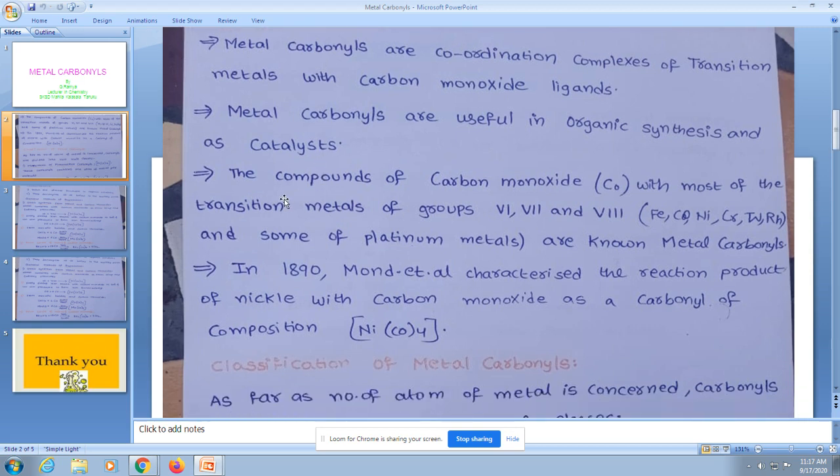The compounds of carbon monoxide with most of the transition metals of group 6, 7 and 8, mainly iron, cobalt, nickel, chromium, tungsten, rhenium and some of the platinum metals are known as metal carbonyls.